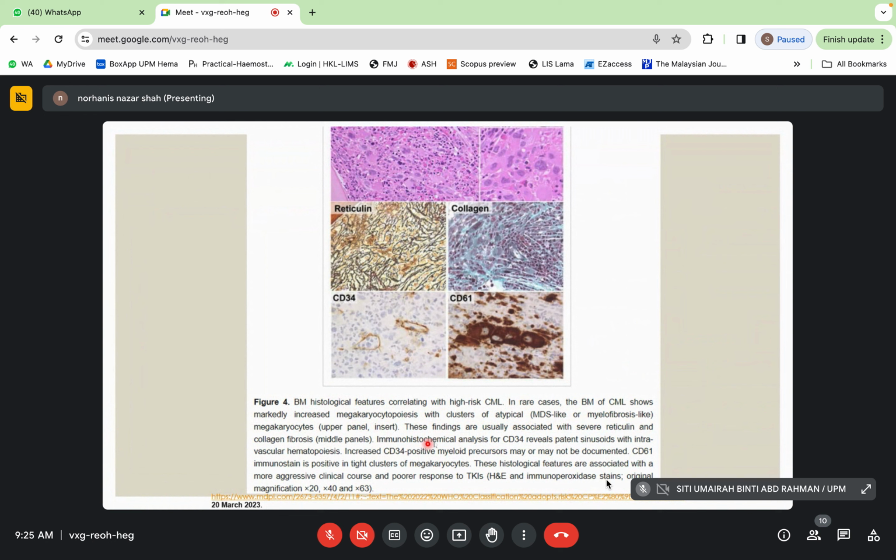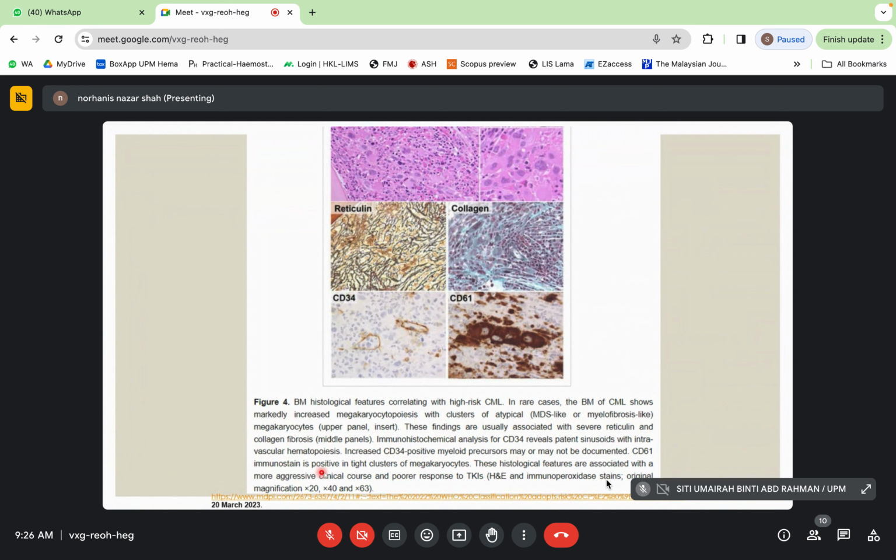Okay. And these findings are usually associated with severe reticulin and collagen fibrosis, such as in the picture here, reticulin fibrosis. Immunohistochemical analysis for CD34 reveals a pattern of sinusoidal intravascular hematopoiesis. Increased CD34 positive myeloid precursors may or may not be documented.